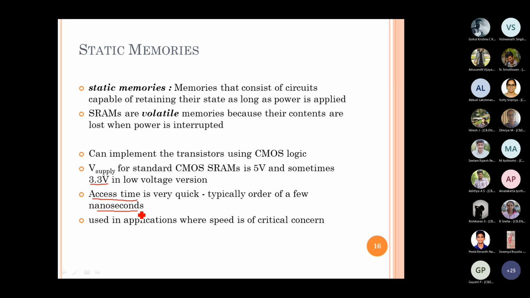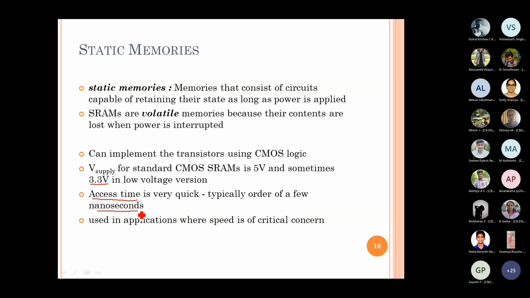Either we have to increase the speed of the memory to compete with the speed of the processor, or rather than going for that high speed and high end processor, you can replace it with slow speed processors. In that case, there is no meaning in designing a high speed processor at all.